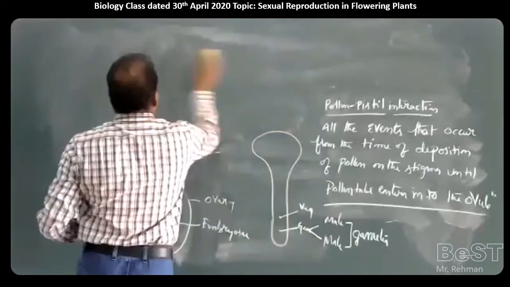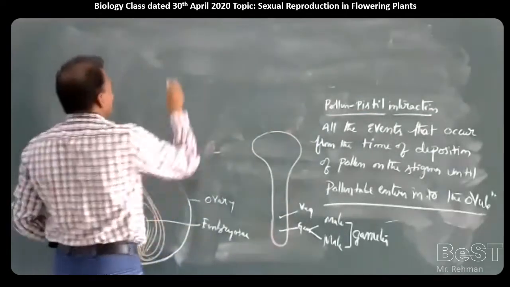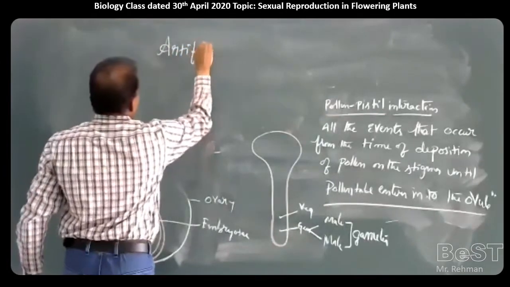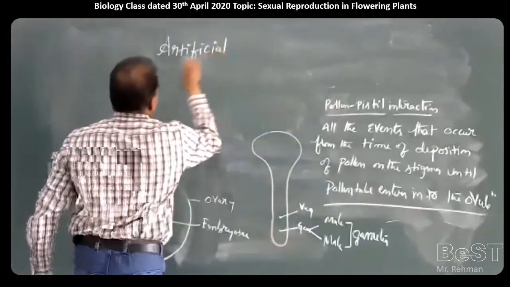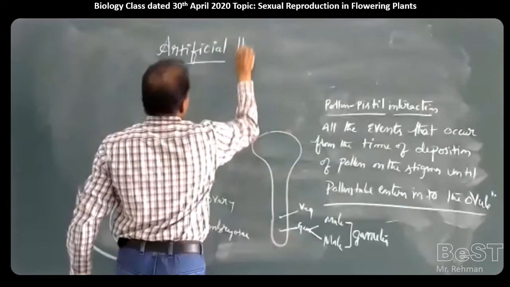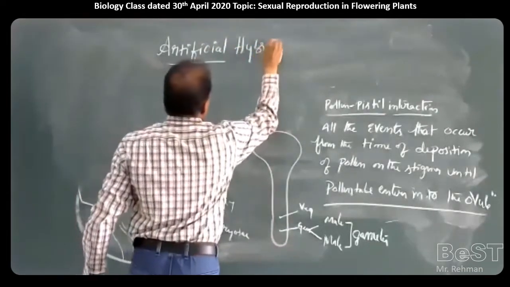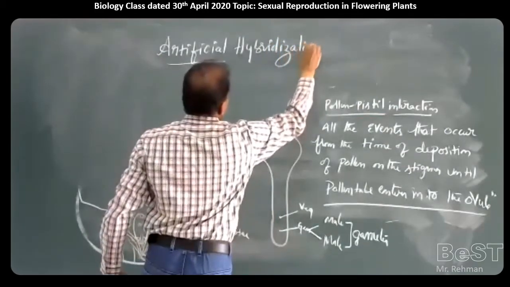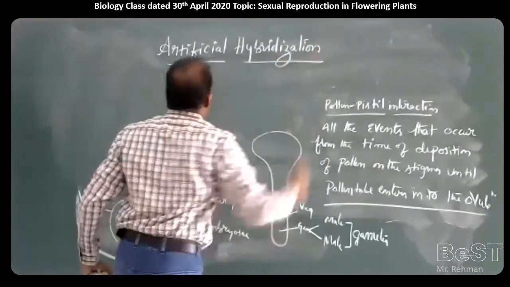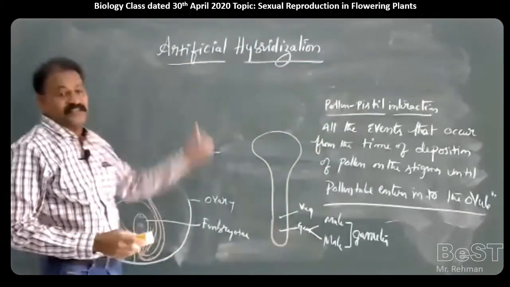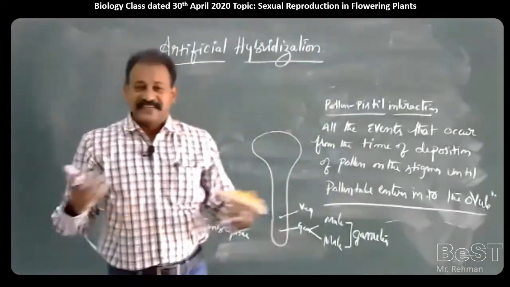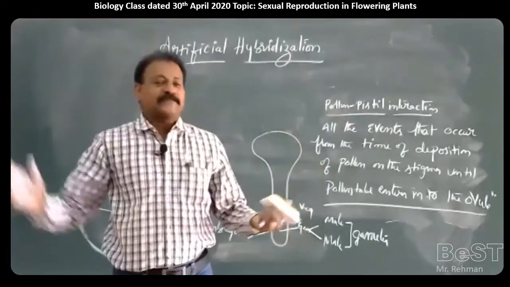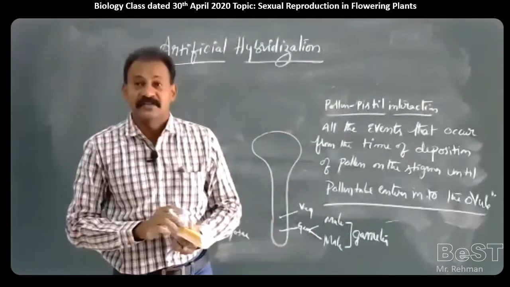Artificial hybridization. What does artificial hybridization mean? In nature, plants are naturally cross-pollinated, which is called hybridization.